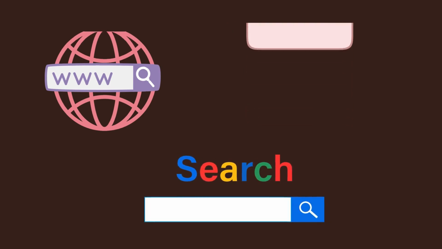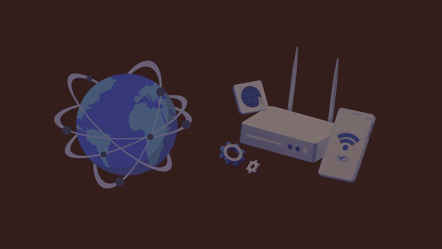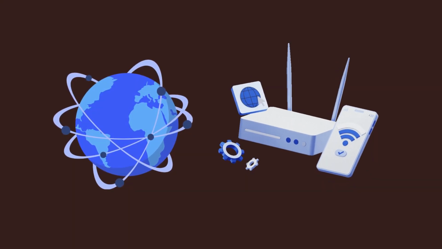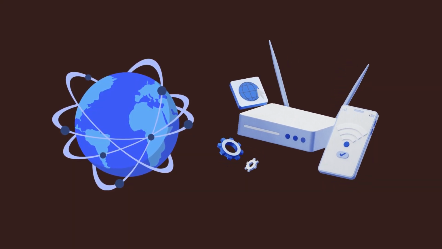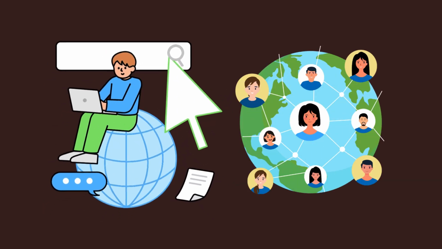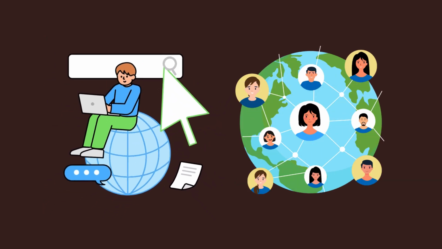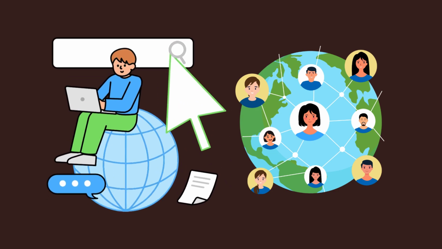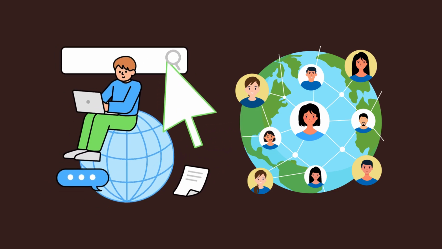In essence, the Internet is a global communication network that spans the entire globe. It's made up of countless smaller networks connected through electronic and wireless means. This global network lets people share information and stay connected from anywhere in the world. Essentially, the Internet is the largest computer network in the world.